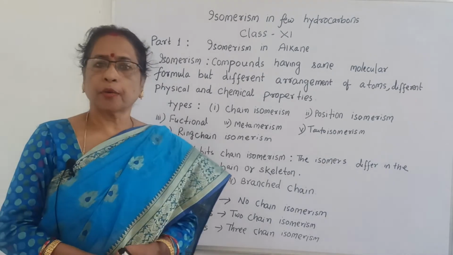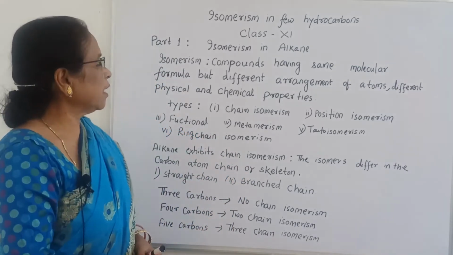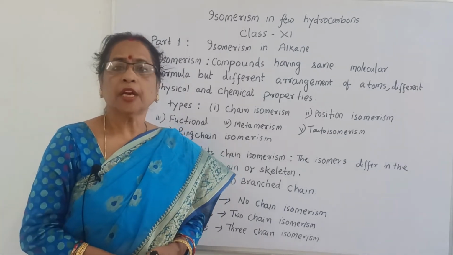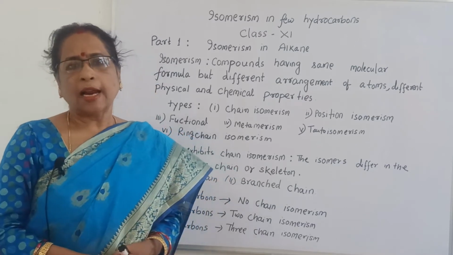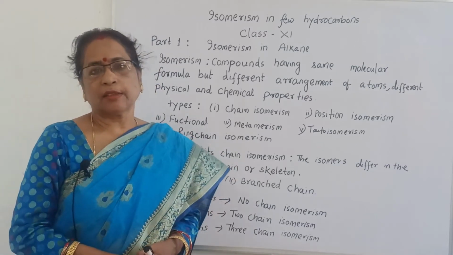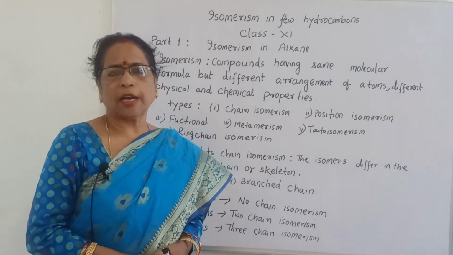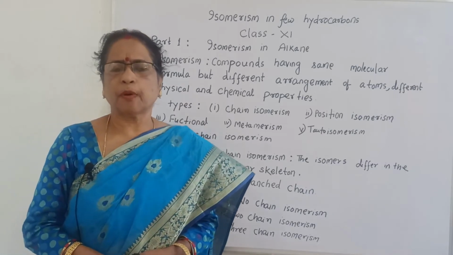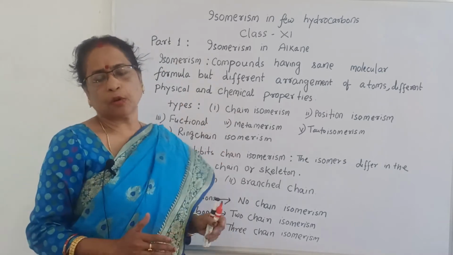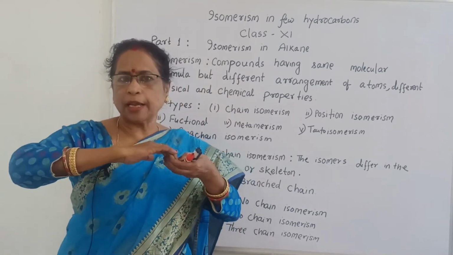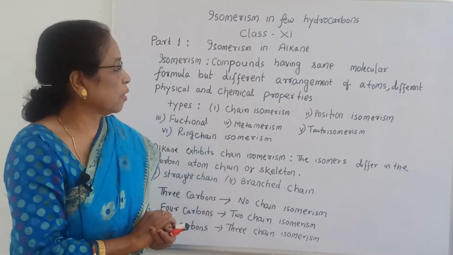Alkane is the parent hydrocarbon, where the formula is CnH2n+2. Alkane is also called a saturated hydrocarbon because it contains only single bonds. A single bond means a sigma bond, which is one type of covalent bond. Covalent bonds are generally sigma and pi bonds. The sigma bond is formed by head-on overlapping, and the pi bond is formed by sidewise overlapping.